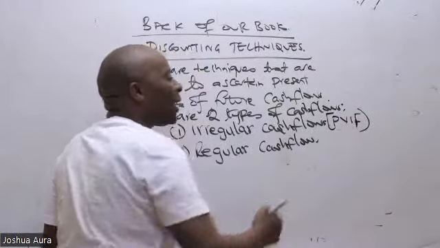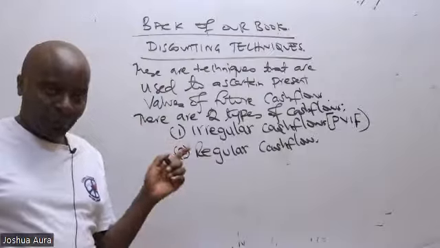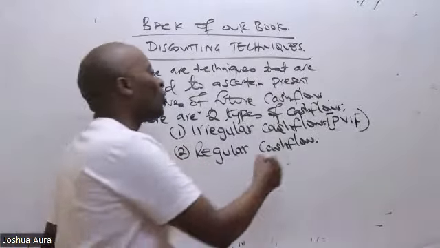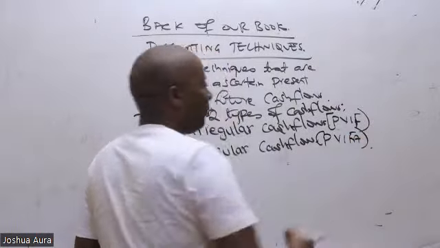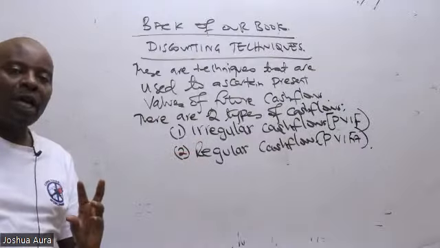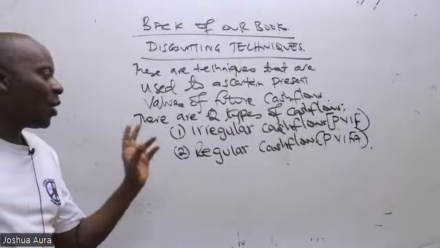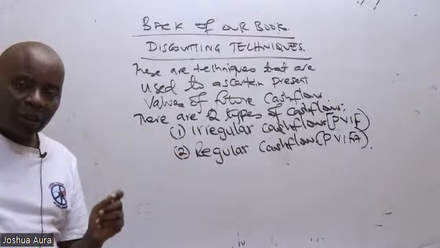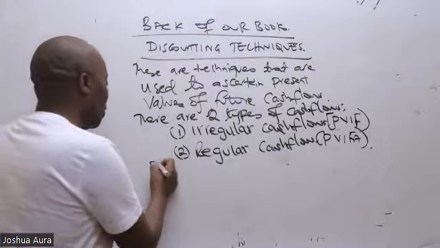And then regular cash flows will be discounted using the famous PVIFA. So anytime we talk of irregular cash flows, you discount them using PVIF, and regular cash flows, you discount them using the famous PVIFA.